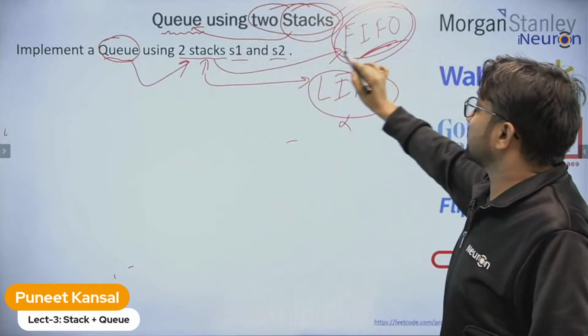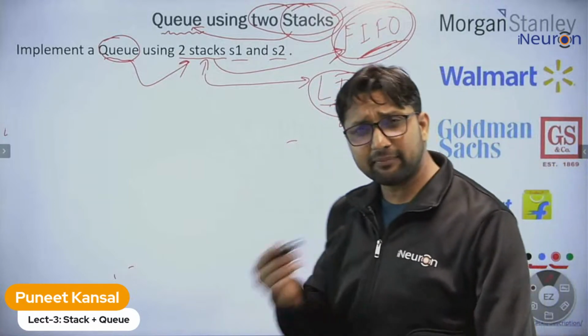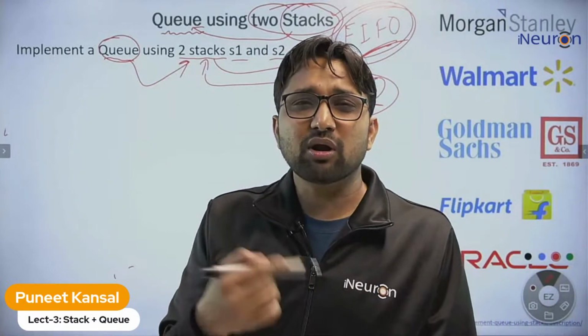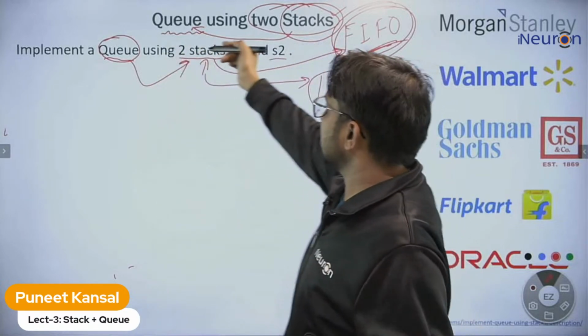So by making some modification in the code, you can implement the queue using stacks.